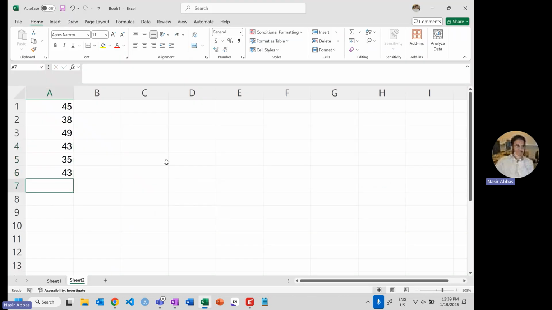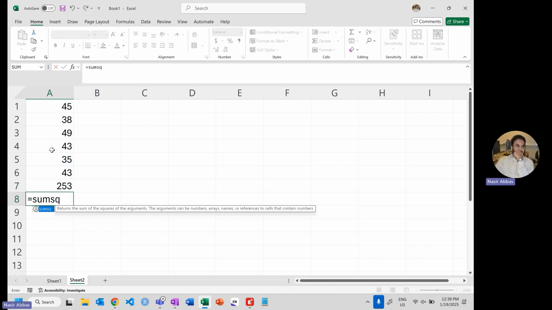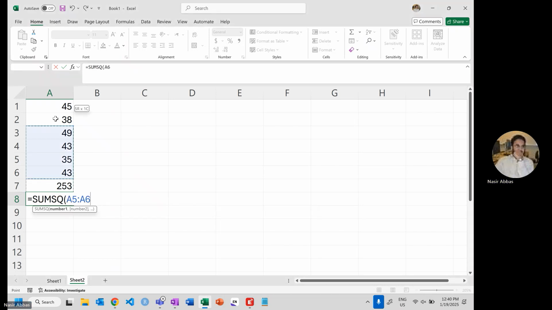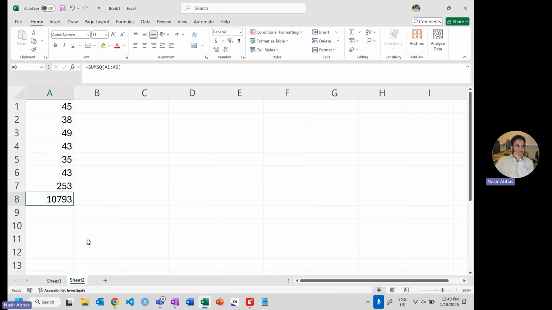Here is your data. From the exam point of view, first you will find 253, which is the sum of all the values. Then you will square all the values. The sum of squares, summation x square, will be 10793. You will go step by step. In the exam, you don't have Excel.